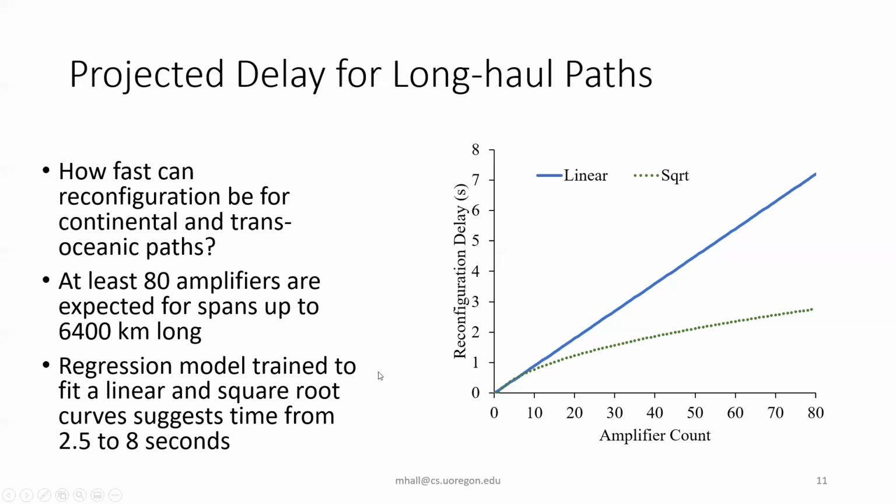But of course, there are a lot more constraints in these settings, and the operating margin of these devices under the ocean and across continental paths has a lot more constraints, due to temperature differences, oceanic pressures, and a lot of other settings like that. So we don't think these numbers are completely accurate, but they give us an idea of what kind of possibilities we could see if we wanted to pursue this further and try to get these reconfiguration times down. It gives us a good idea of what we could strive for.